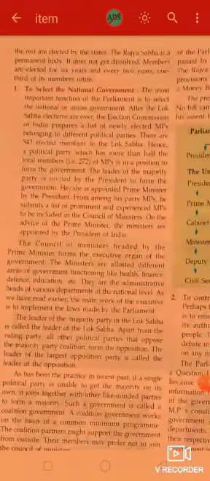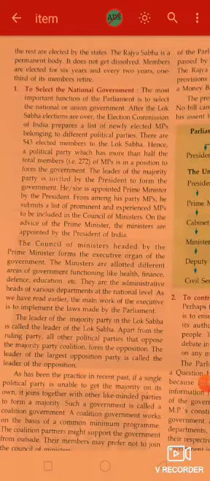The Council of Ministers, headed by the Prime Minister, forms the executive organ of the government, and the ministers are allotted different areas of government functioning like health, finance, defense, education, all these ministries. So they are the administrative heads of various departments at the national level. As we have read earlier, the main work of the executive is to implement the laws made by the parliament. So the leader of the majority party in the Lok Sabha is also called the leader of the Lok Sabha.